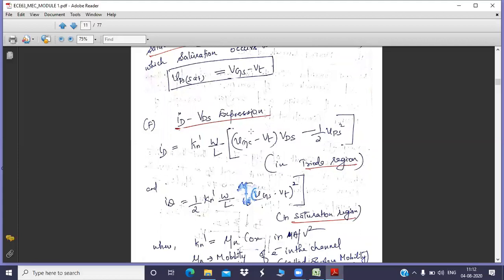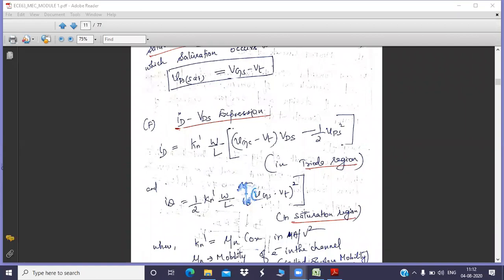VGS minus VT. What is VGS minus VT? Anybody? What is VGS minus VT? It is VOV, isn't it? It is VOV, that is the overdrive voltage. VOV is the overdrive voltage. So here I have shown an expression. That expression corresponds to the variation of current ID with respect to the voltage VDS, as well as VGS.